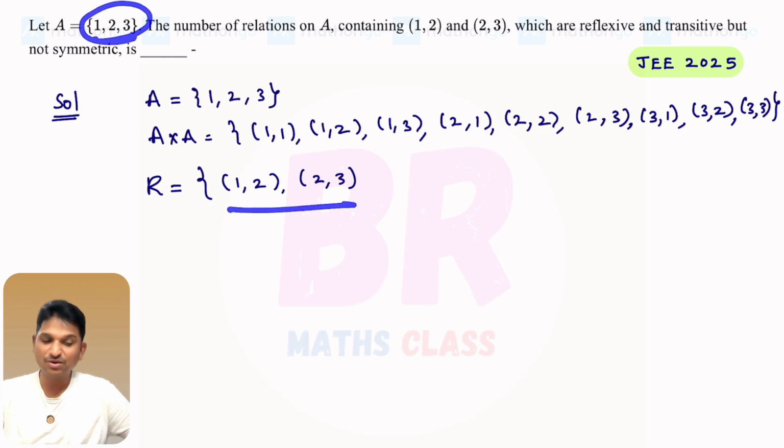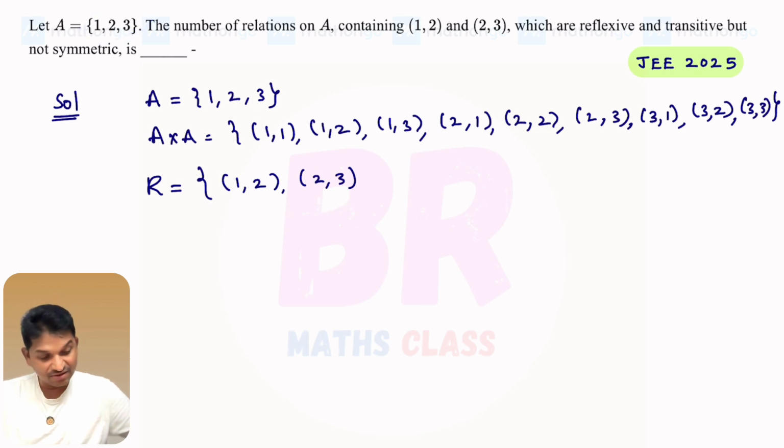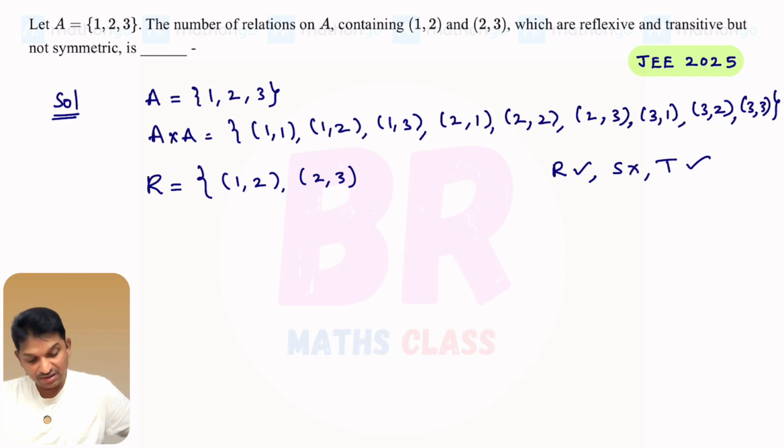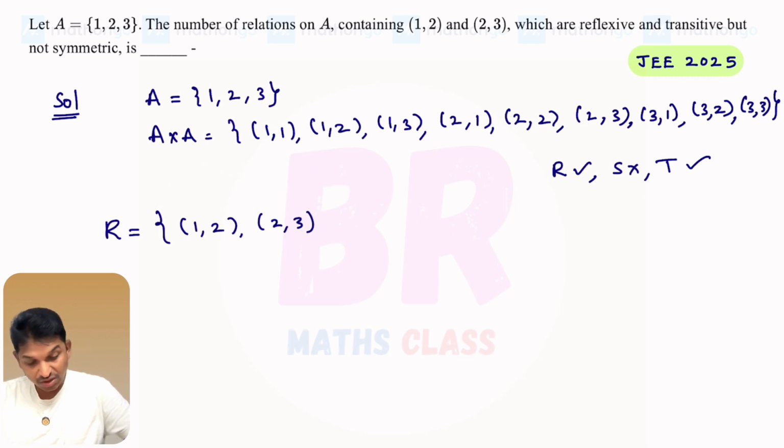It is a must. Then only this relation is reflexive. I'll write here what they are saying. For reflexive, yes. Symmetric, no. Transitive, yes. You need to add some ordered pairs to this from A cross A such that it is reflexive, not symmetric and transitive. So to make it reflexive, what I'll do first, I'll take this as a relation R1.